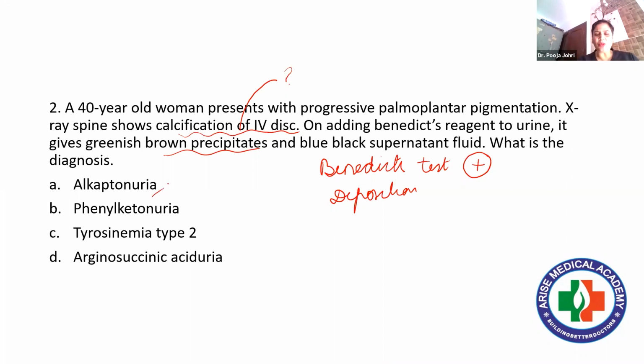Options given are alkaptonuria, phenylketonuria, tyrosinemia type 2, and argininosuccinic aciduria. Now, before taking up this question, I would like to discuss the metabolism of phenylalanine, which is very, very important. Because in the starting of my lecture only, I told you the entire clinical scenario depends on the metabolism, depends upon the excretion of certain metabolites in urine, which can be detected by applying different biochemical tests. Right. So let's quickly go through the metabolism of phenylalanine.